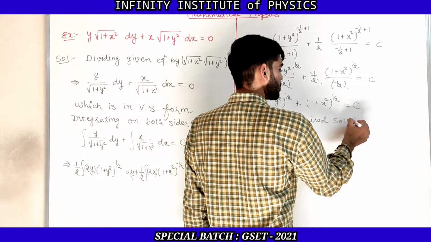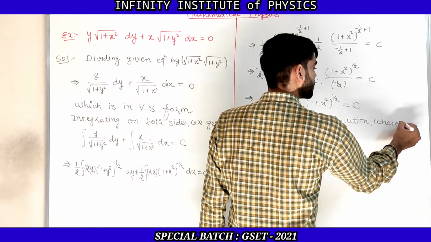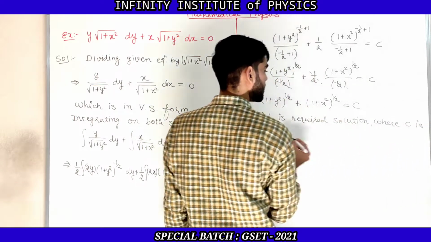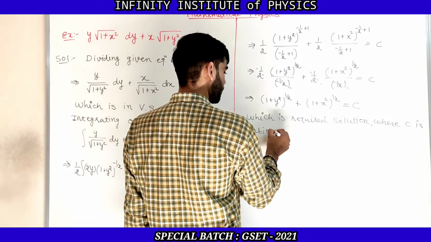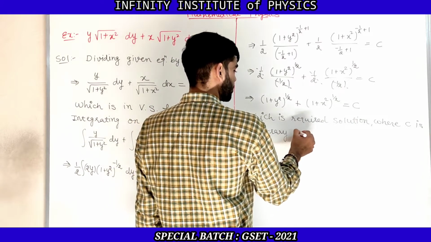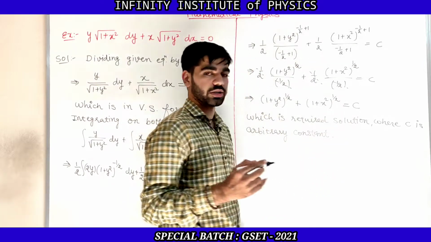where c is an arbitrary constant. That means the value of c is nothing but a constant.